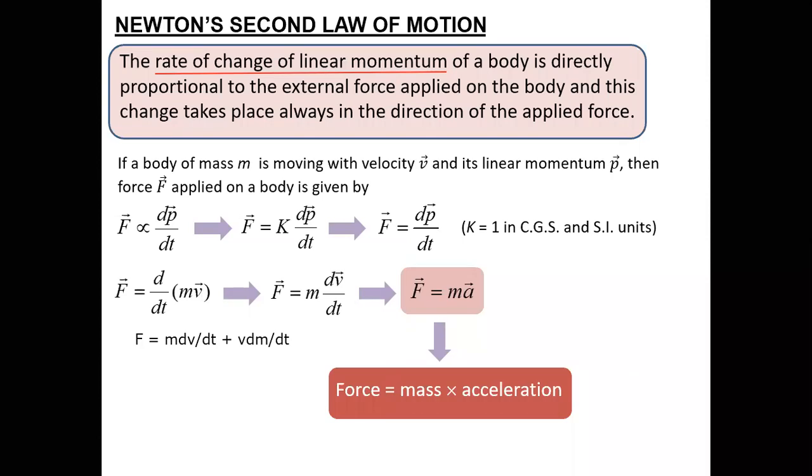Yeah, Dhruv, I just wrote the formula you said. Yes, sir. Sir, can you write the derivation for this formula? There is no derivation. You can say the operator d by dt acts on one function at a time. It cannot act on both functions, which means you cannot write dm by dt into dv by dt parallelly. So it acts on only one at a time. First it will act only on m, and that time v will behave as a constant, and then it will act on v, where m will behave as a constant.